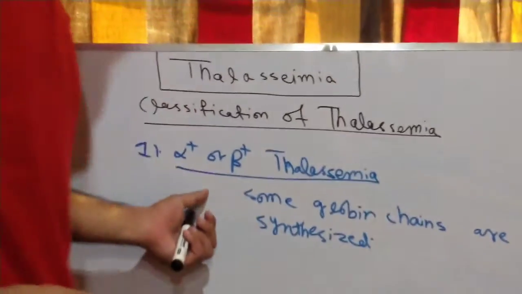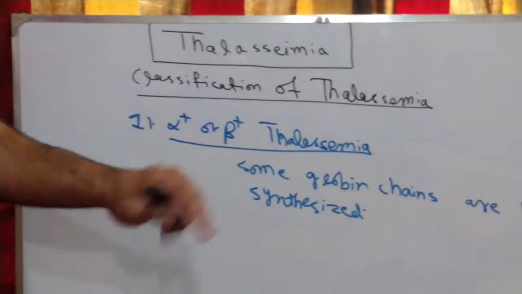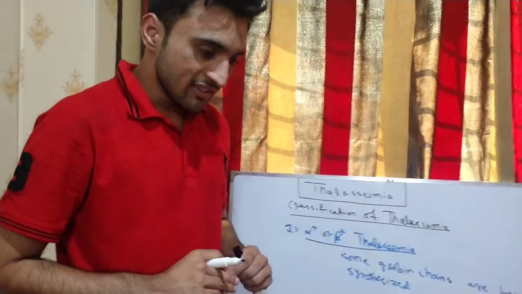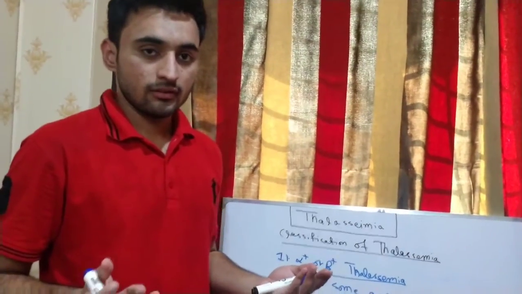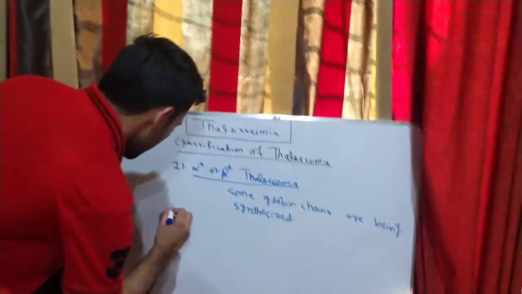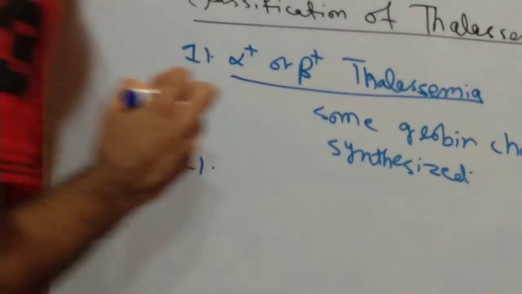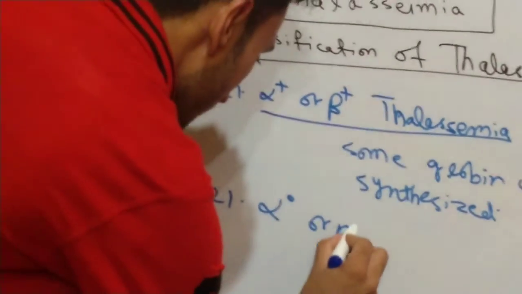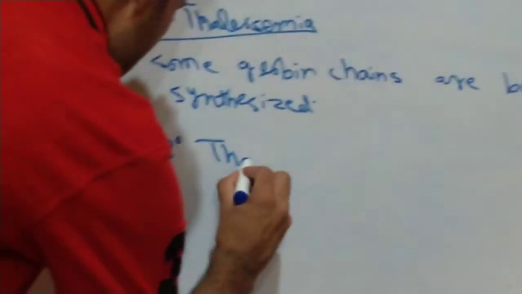So in this type, not all the globin genes are absent, but some are present, which leads to fewer complications.